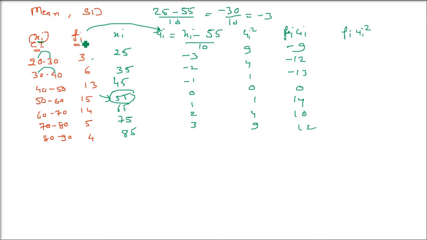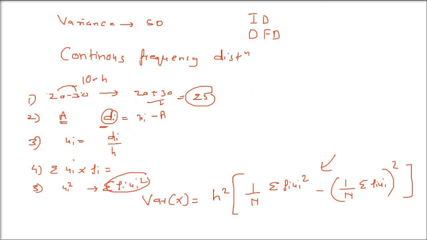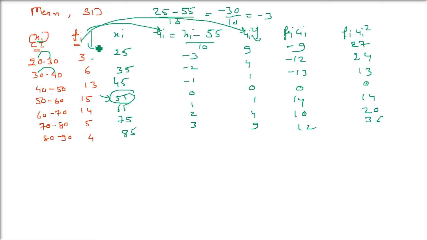fi ui whole square. Now you have to multiply the second column with the fifth column. So multiply this. 3 into 9 is 27. 6 into 4 is 24. 13 into 1 is 13, 15 into 0 is 0, 14, then 5 into 4 is 20, 9 into 4 is 36. Now you remember the formula? I told you the formula about this. Now let us just use the formula. Since the question is asking mean also, let me tell you about mean also. Then we'll find out the variance.